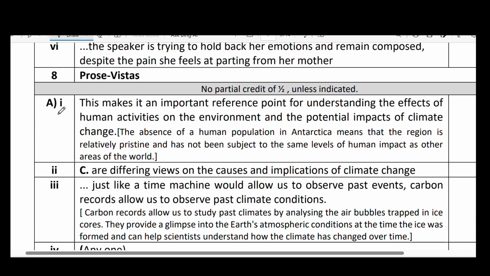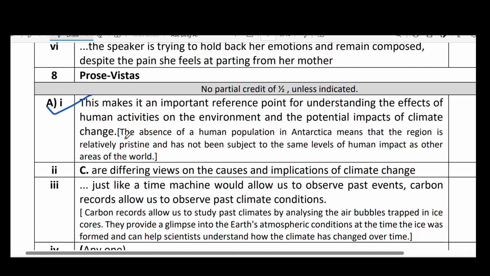This makes it an important reference point for understanding the effects of human activities on the environment and the potential impacts of climate change. See, with the intervention of human beings on the earth, we have damaged almost everything, but there is no intervention of human beings in Antarctica, so it is remaining pristine. So that makes the difference.